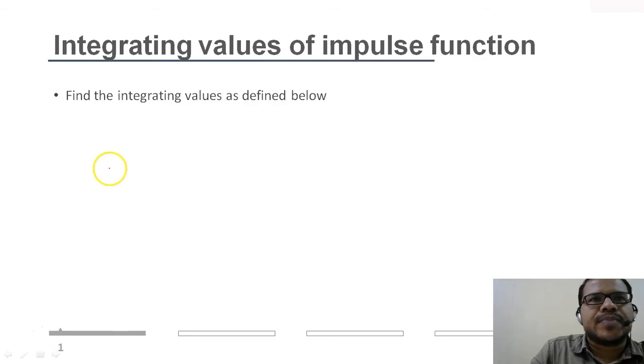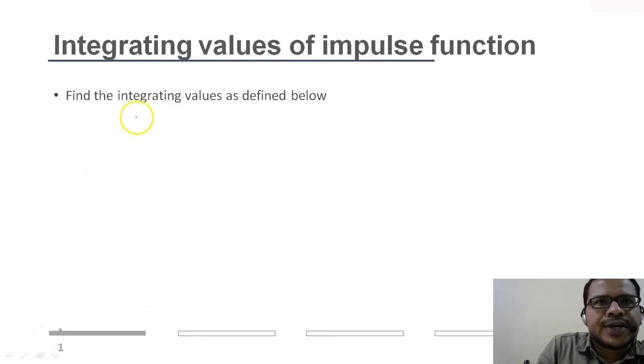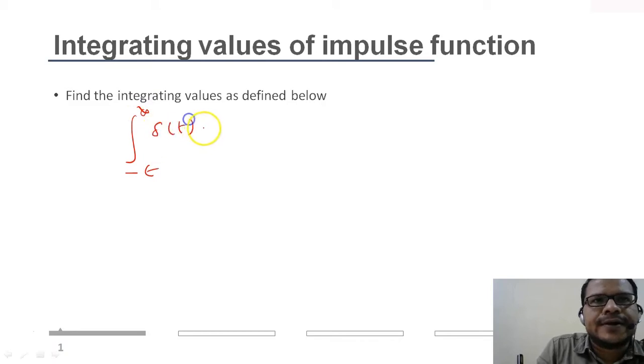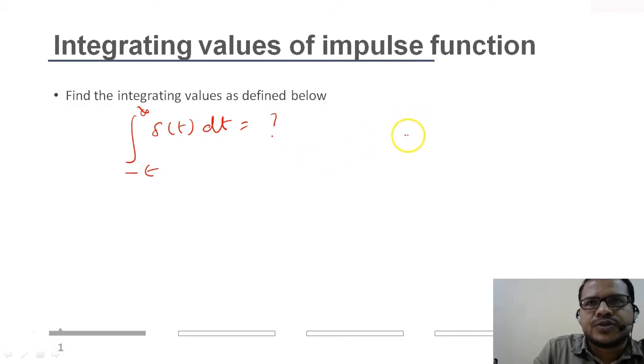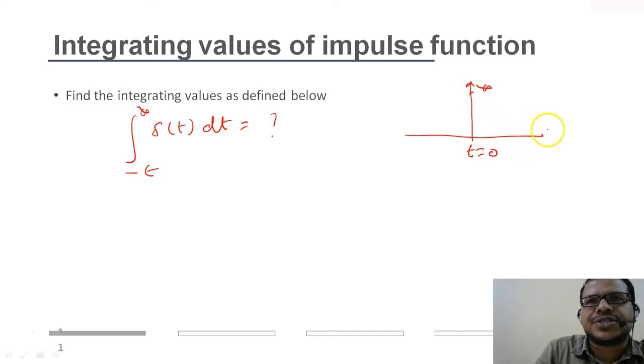So let's take some different cases of integration. Let's say the impulse is to be integrated from minus epsilon to infinity, delta t dt. So what will be the value of this integral? Generally we know the impulse is represented as infinity at t equal to 0, and at other instances it is 0.